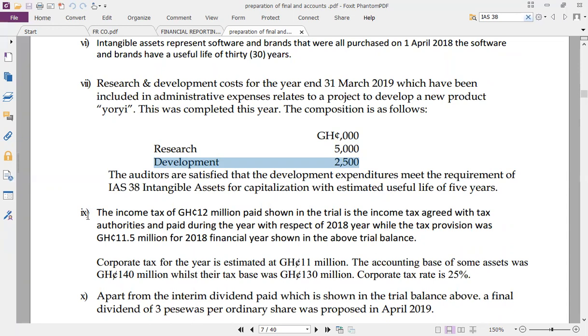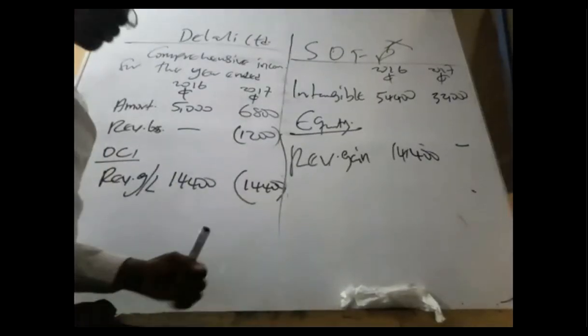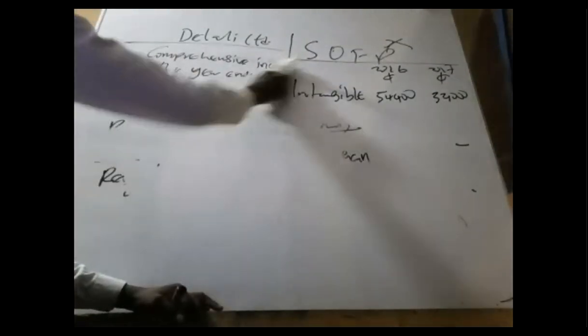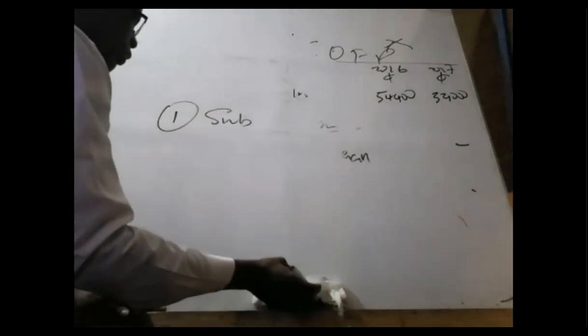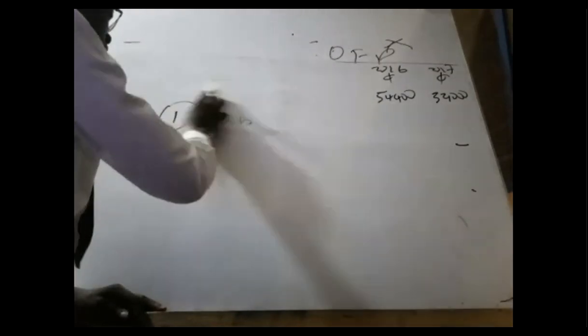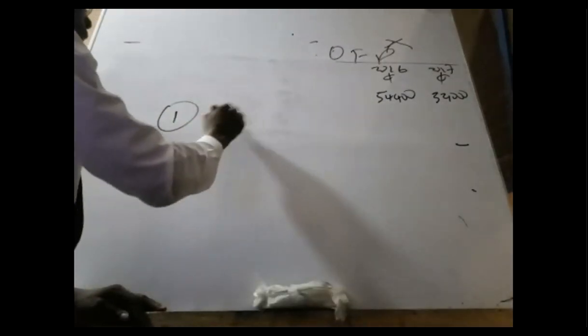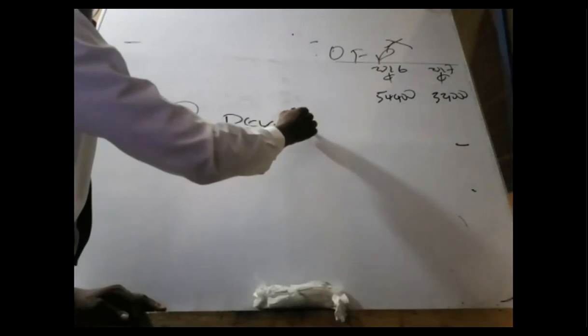So in short, tell us the treatment. They have added it to admin. So the treatment will be this. Number one, subtract it from admin, because that's not the right position. That's the treatment of the development cost.